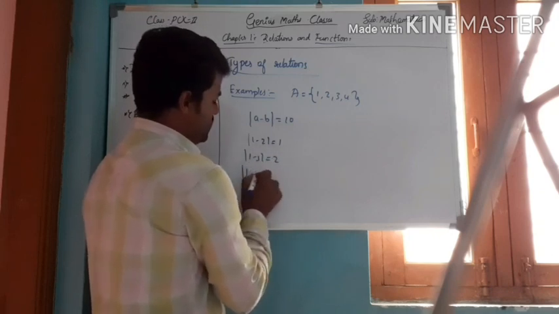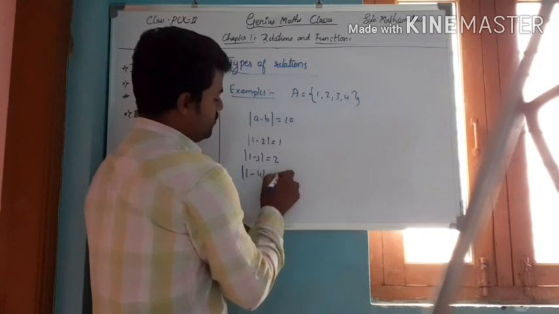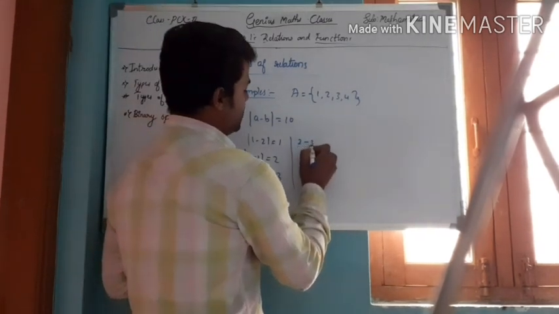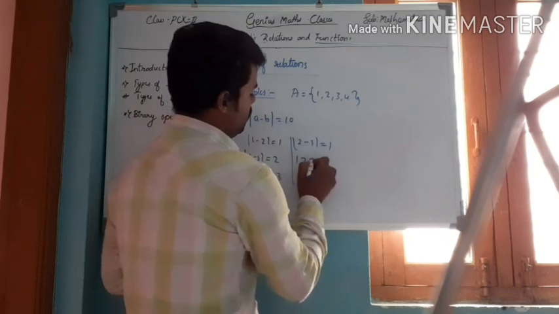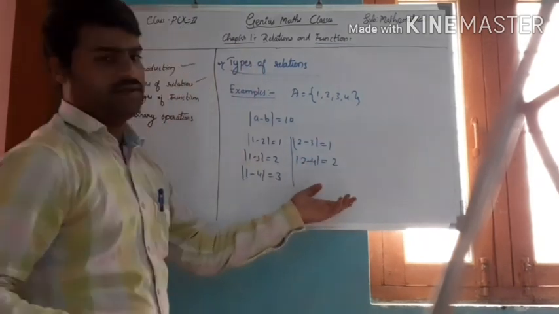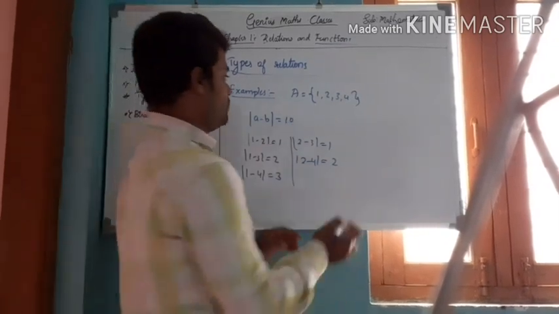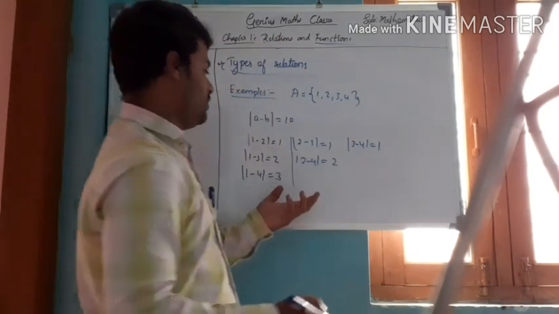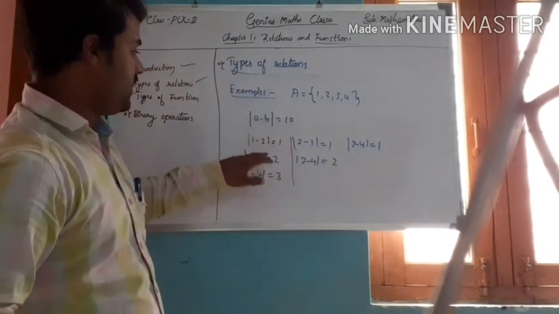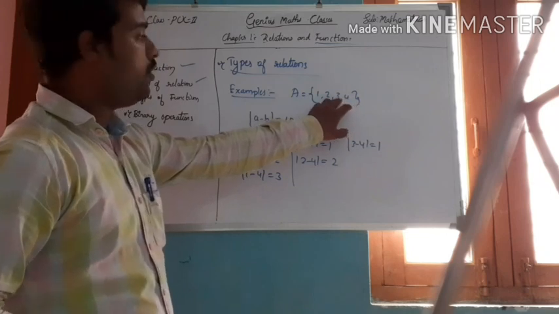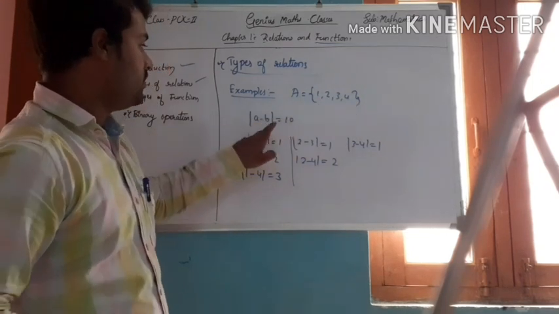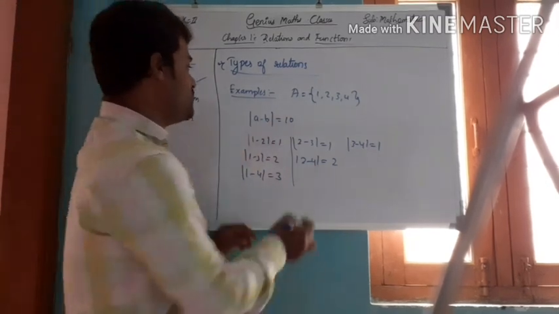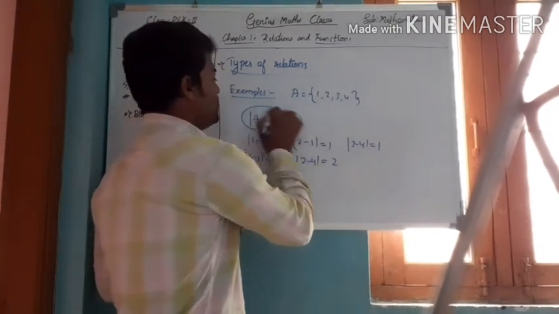1 minus 4 is equal to 3. Consider 2 minus 3, equal to 1. 2 minus 4 equal to 2. And 3 minus 4 equal to 1. So there are no two elements whose difference is equal to 10, and therefore this relation is empty.